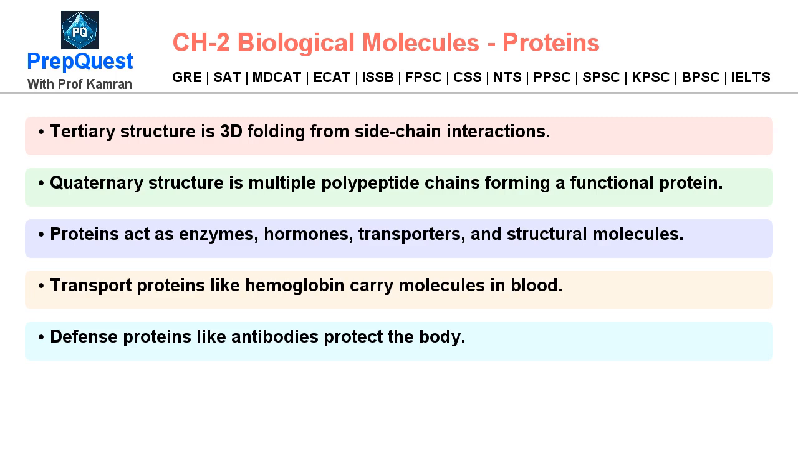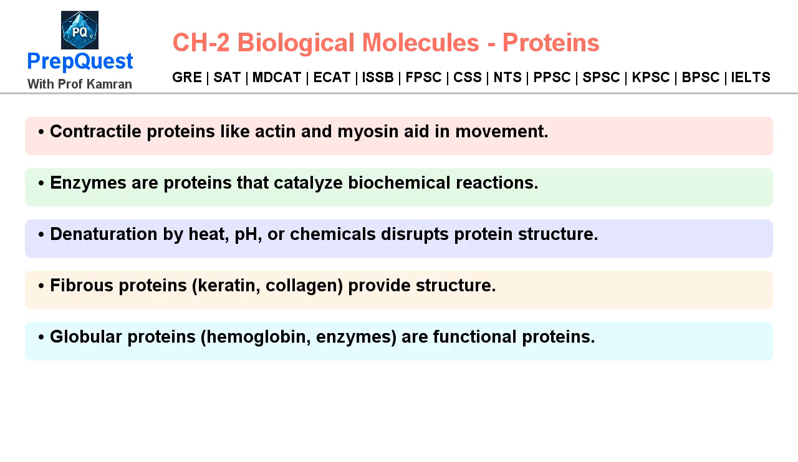Transport proteins like hemoglobin carry molecules in blood. Defense proteins like antibodies protect the body. Contractile proteins like actin and myosin aid in movement. Enzymes are proteins that catalyze biochemical reactions.